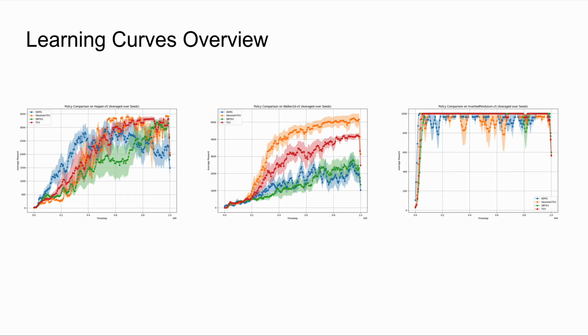QRTD3 generally performs well, but shows higher variance between seeds and occasional instability. This matches the idea that a flexible quantile distribution can overfit to noisy off-policy data, especially when the real return distribution is unimodal. So in simple, low-risk tasks like inverted pendulum, all algorithms perform similarly, and Gaussian TD3 does not provide much advantage, which is actually expected since the underlying return variance is small and distributional modeling adds unnecessary overhead.